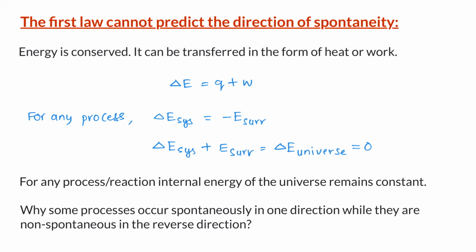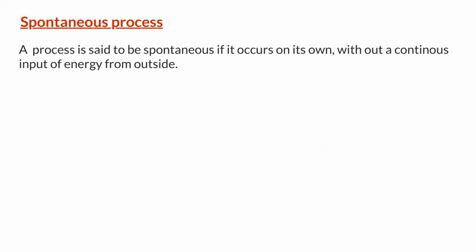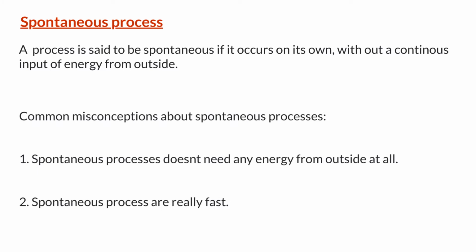To understand what I mean by that, let us first define what a spontaneous process is. A process is said to be spontaneous if it occurs on its own without a continuous input of energy from outside. Now, students have a couple of common misconceptions about spontaneous processes.